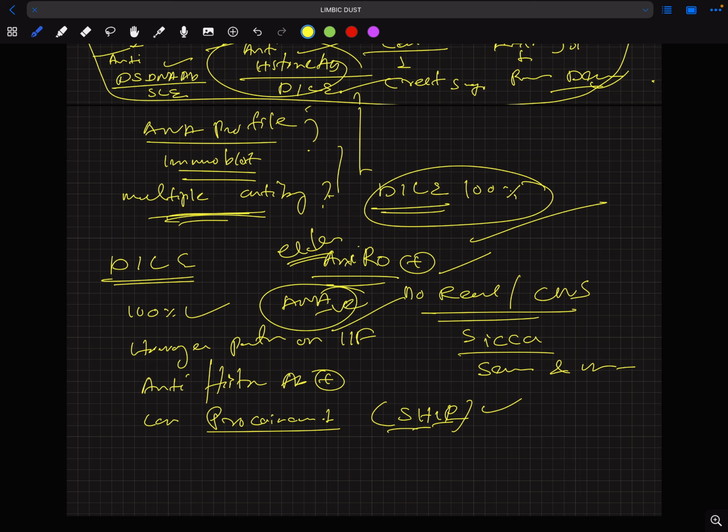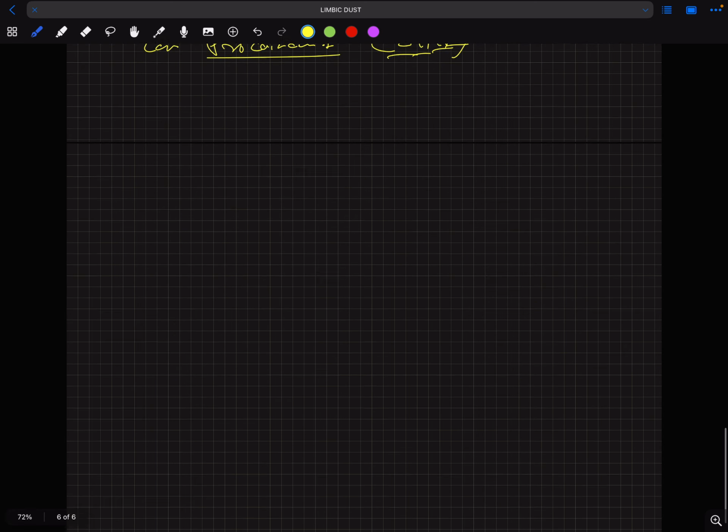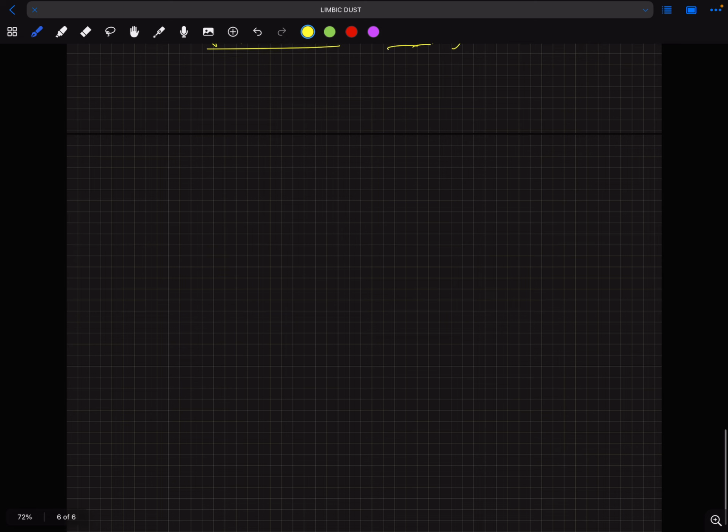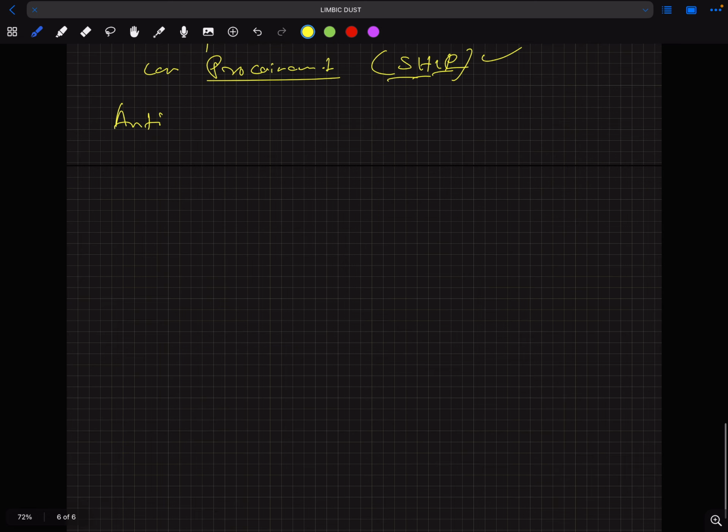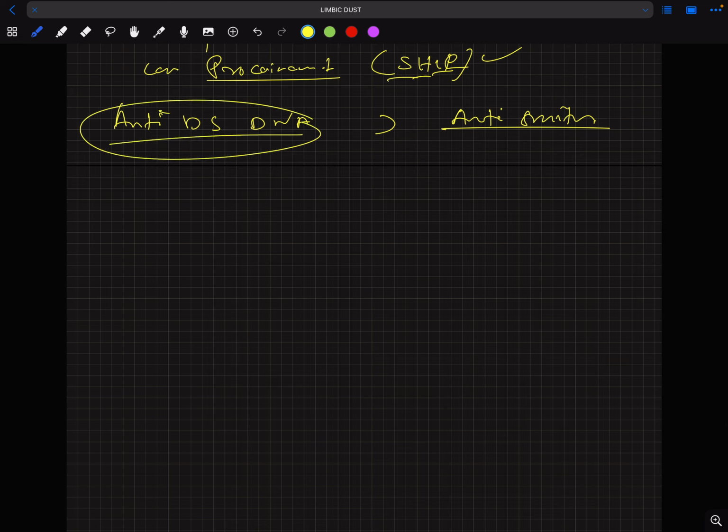So now we'll go to other antibodies in SLE, that is, specific antibodies. The more sensitive antibody is anti-nuclear antibody. More specific antibodies are anti-dsDNA greater than anti-Smith. And we'll look for that in ELISA. Titer we will see for both antibodies.